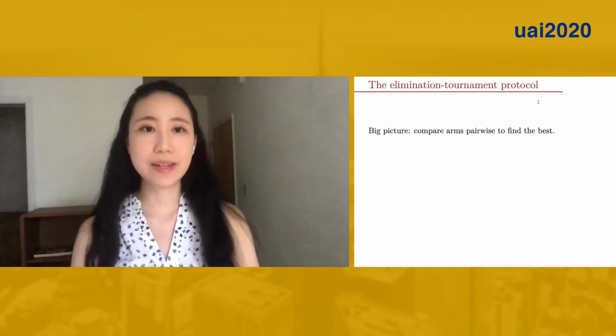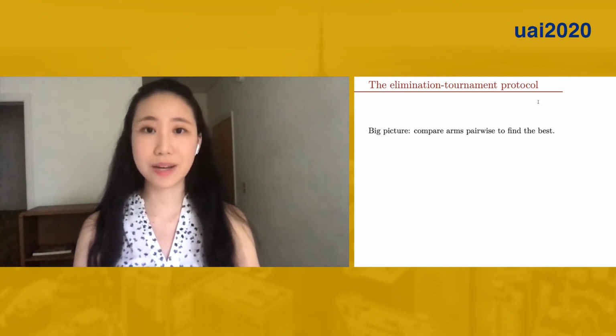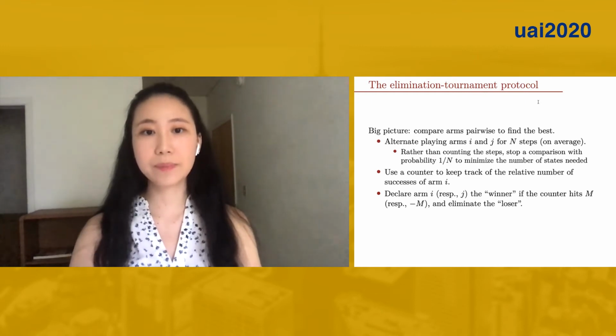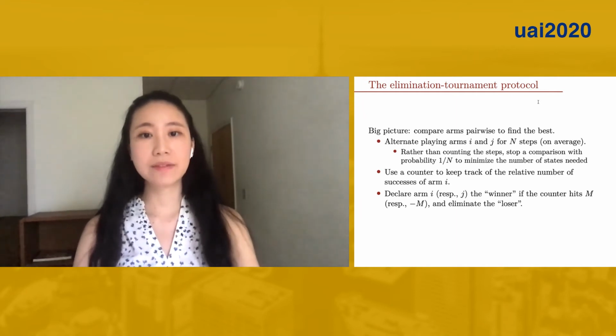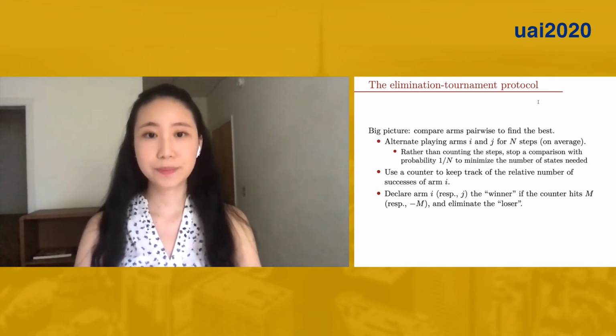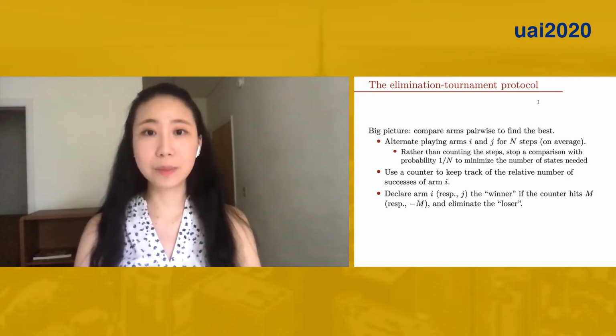We first came up with an idea of Elimination Tournament, which is to compare arms in pairs until we find the best one. Specifically, we alternately play two arms for about n steps and keep track of the relative successes using a counter. Based on a threshold m, we decide which arm is the winner and eliminate the loser. We repeat until only one arm is left and keep playing that arm from then on. Note that here we stop a comparison with probability 1 over n. We could have used another counter, but that would cost us more states.